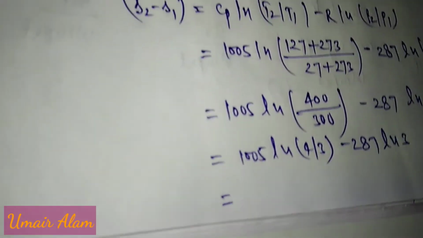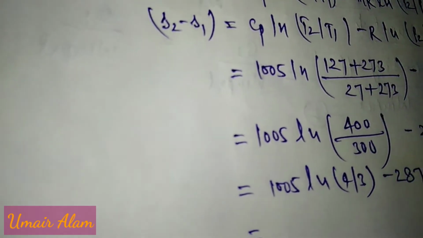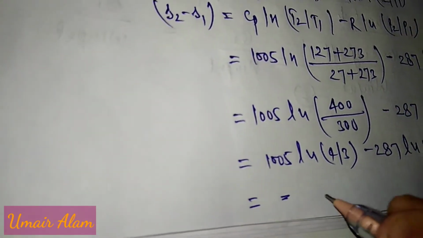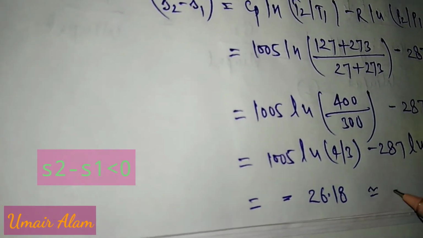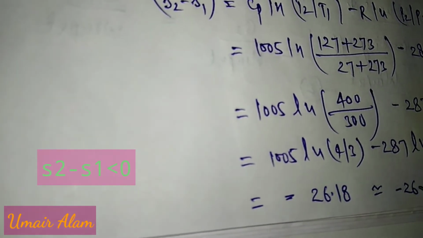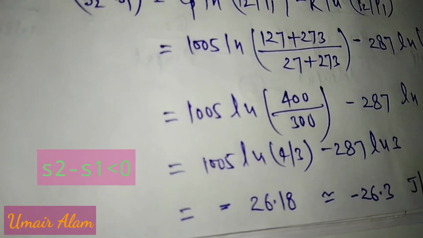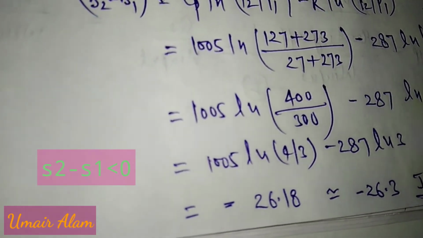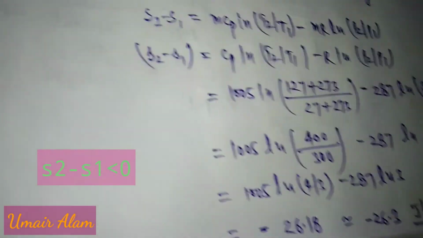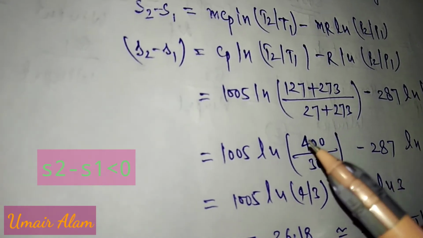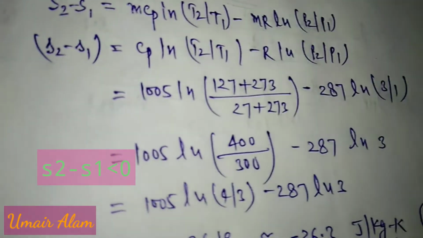When we calculate, this value becomes minus 26.18, or you can say minus 26.3 joule per kg Kelvin. So option A is the correct option, and this question was of 2 marks in GATE 2020 in set 2.